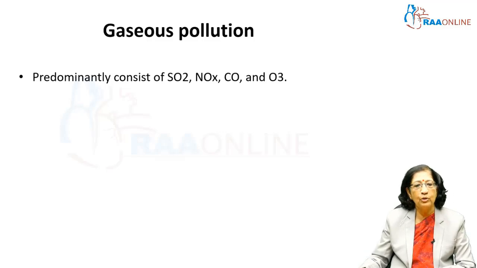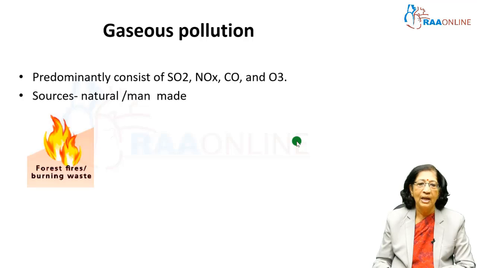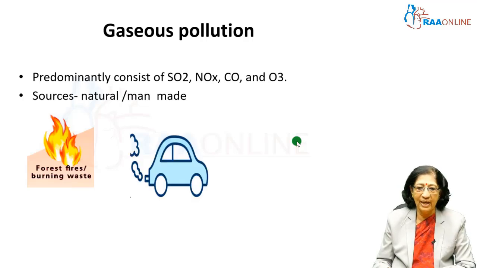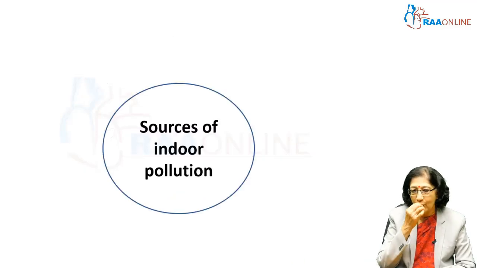Coming to gaseous pollutants, as mentioned earlier, it can be sulfur dioxide, nitric oxide, carbon monoxide and ozone. Again, here the sources can be natural and man-made. As mentioned earlier, the natural sources can be forest fires, burning waste, etc. And it can be from the exhaust of a car or from the chimneys of factories which are sending out a lot of pollution into the air.